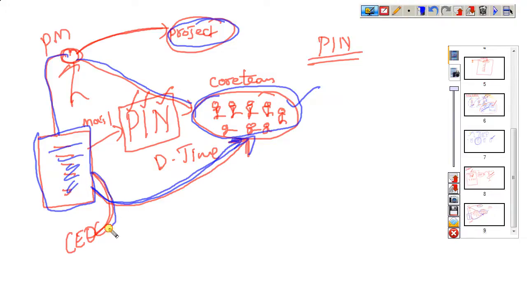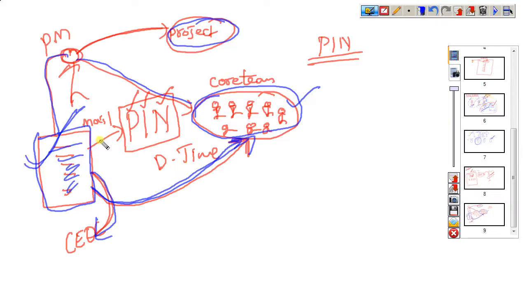At the same time, they prepare another mail and give it to the CEO of the company in order to get the permission to start the project also. This mail we call a PIN, project initiate note.